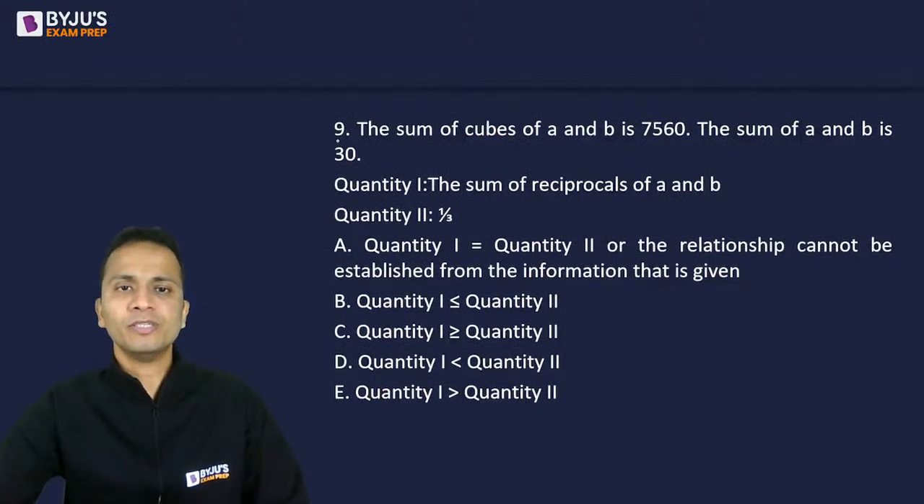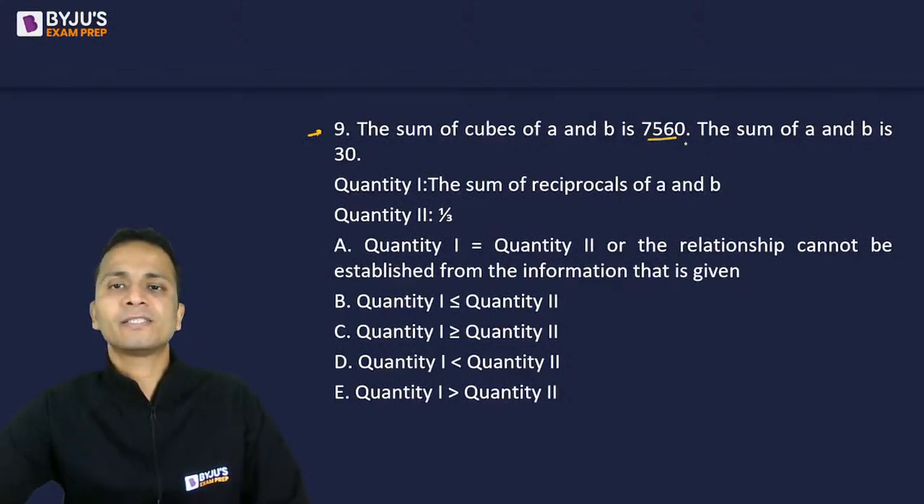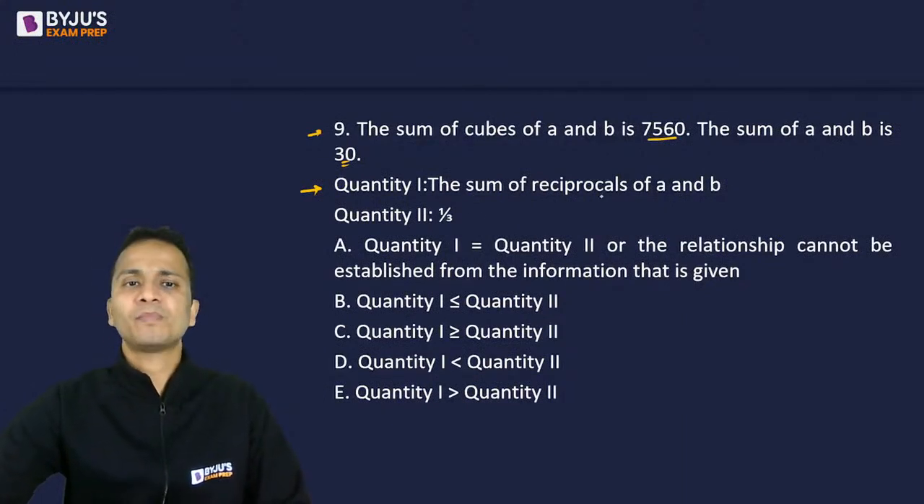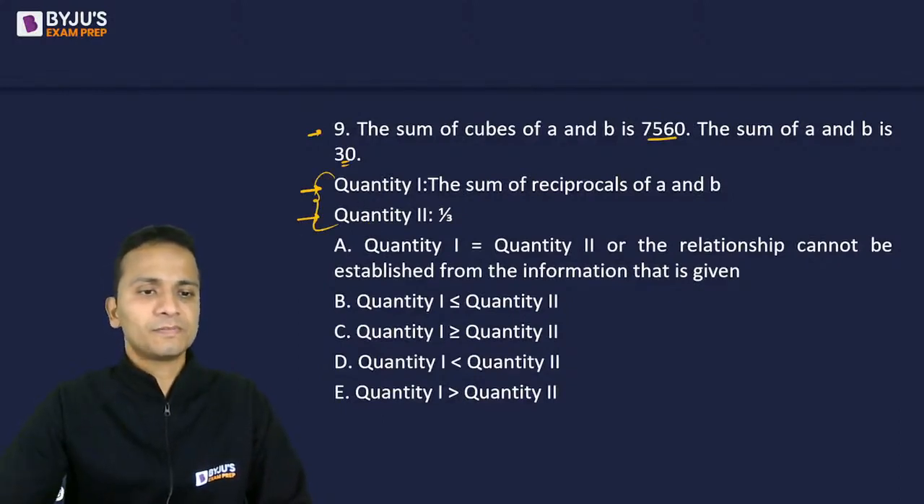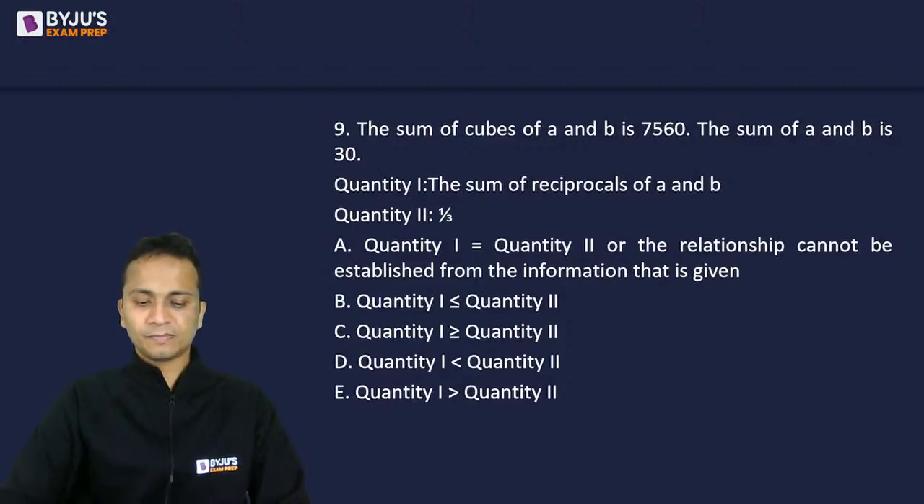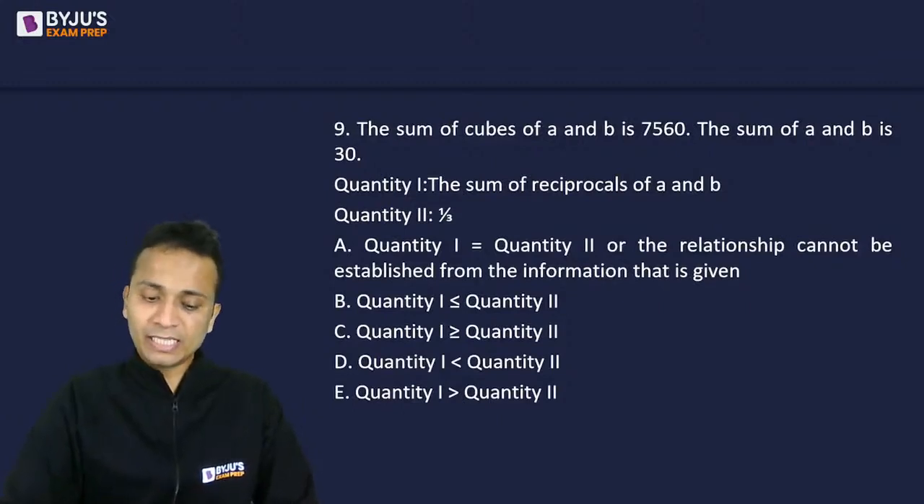So the first question, it says that the sum of the cubes of A and B is 7560 and the sum of A and B is 30. Now, quantity 1 is the sum of the reciprocals of A and B, and quantity 2 is 1 by 3. So, out of these two, which one will be larger? Now, मजेदार क्वेश्चन है. Let's see कौन कौन आंसर करता है.